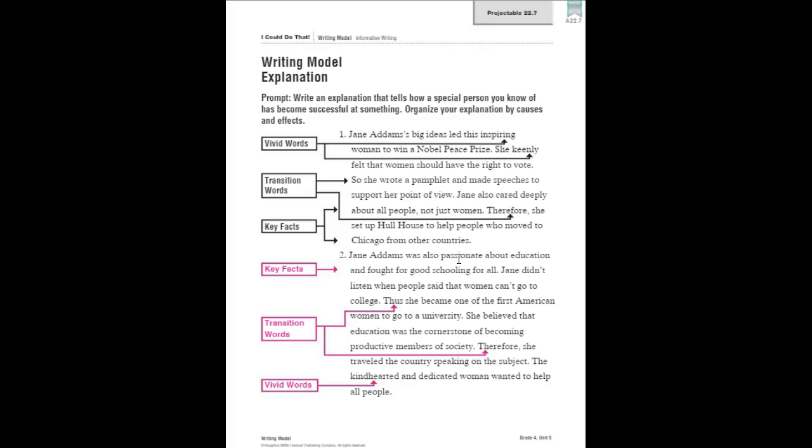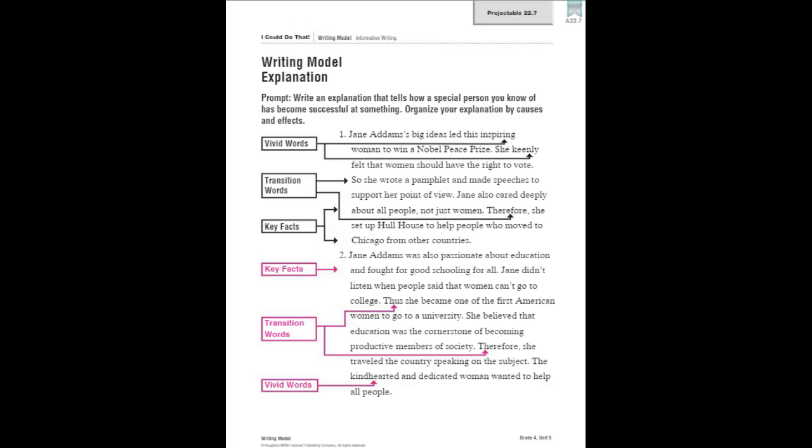Now, sentence fluency refers to how smoothly your sentences flow in a paragraph. Good writers will link types of information such as causes and their effects using words and phrases to make the connections clear to readers. Some examples of those transition words are thus, because, so, or since.